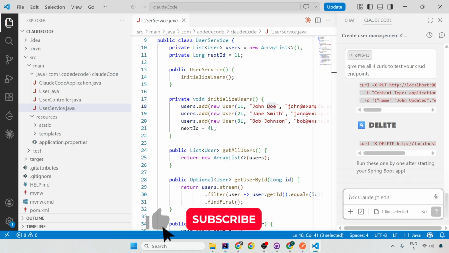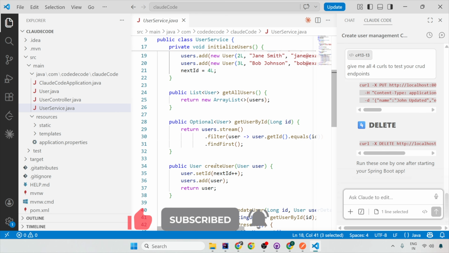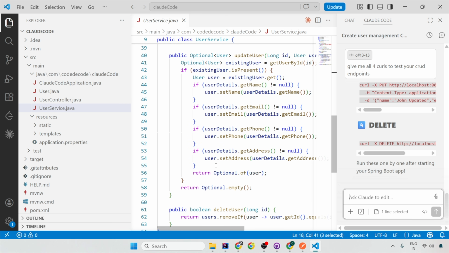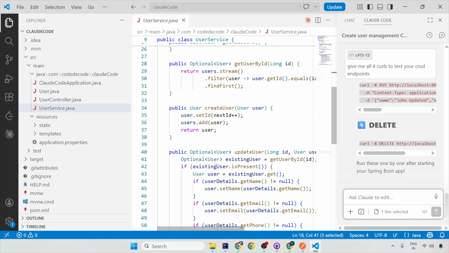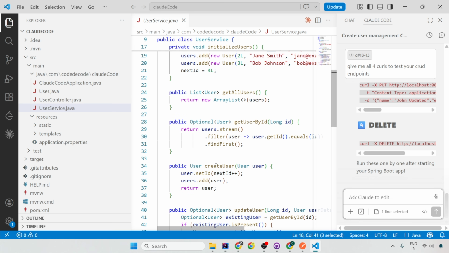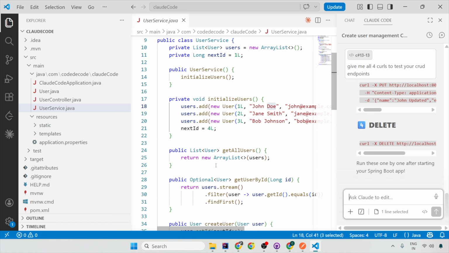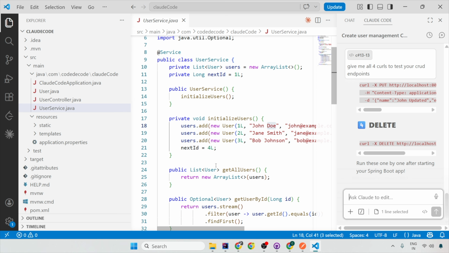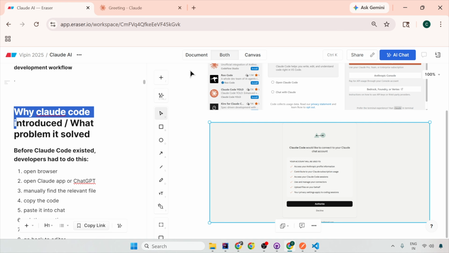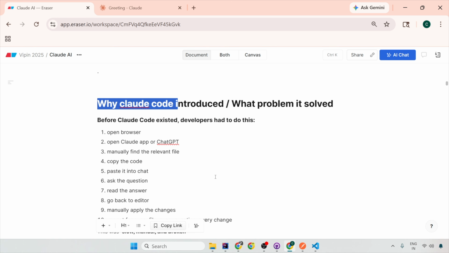So you have to upgrade, not just write the CRUD, because it is writing a beautiful version of the code, better than most of us can even actually code. It does make mistakes, it does hallucinate. I totally agree on all those things, but still you can use it as your assistant. You don't write a single line of code. Now use Claude Code or Claude AI chat, anything, but do not focus on coding anymore. Upgrade to architectural level and system design level now. It is high time.